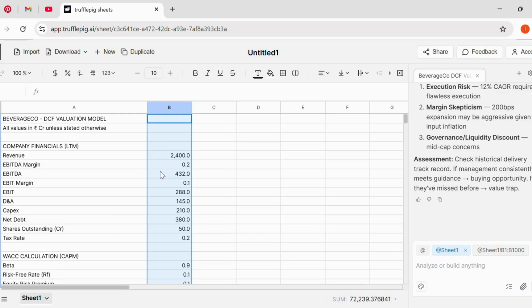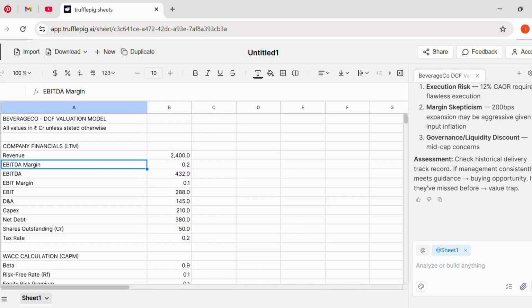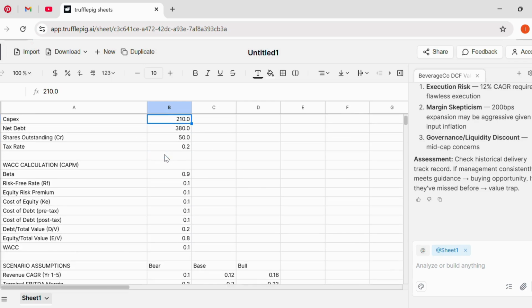So I've got the output of my case study 1. If you don't remember what case study 1 was, let's go there again and understand. It was DCF valuation, and we simply have to build a 5-year free cash flow to firm projection, calculate WACC and enterprise value. So let's see what has actually been done. These were some of the assumptions given, and it has calculated. If you see, the calculation is being done well. Then we have the WACC calculation.